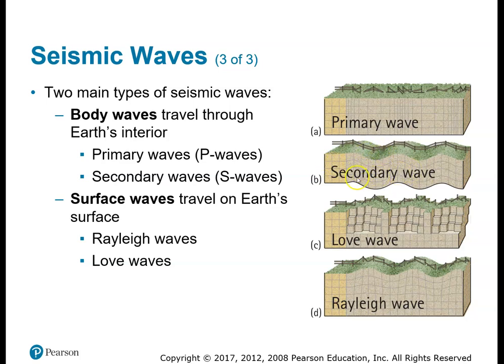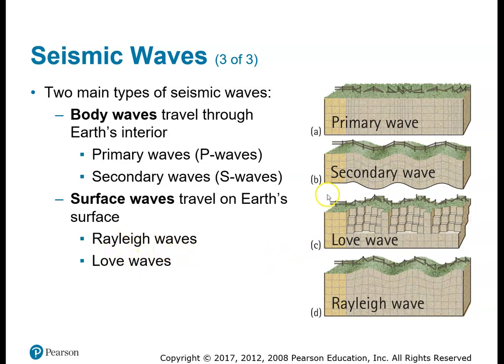In other words, the thing that's waving waves up and down compared to the direction that they travel. They're called transverse waves. These are called longitudinal waves. So the surface waves: there's Love waves and Rayleigh waves.